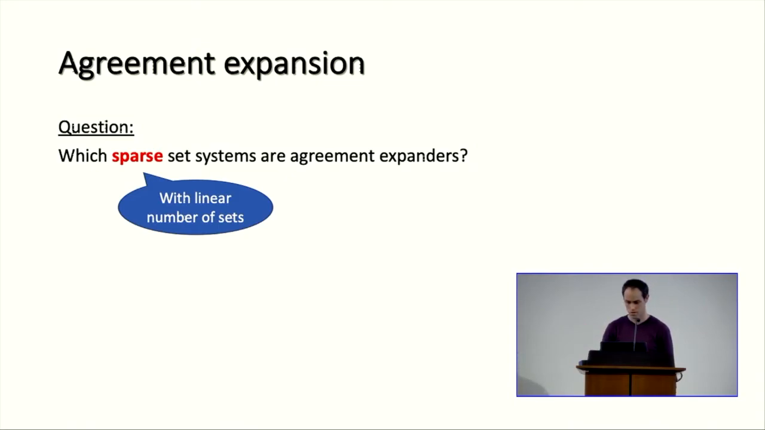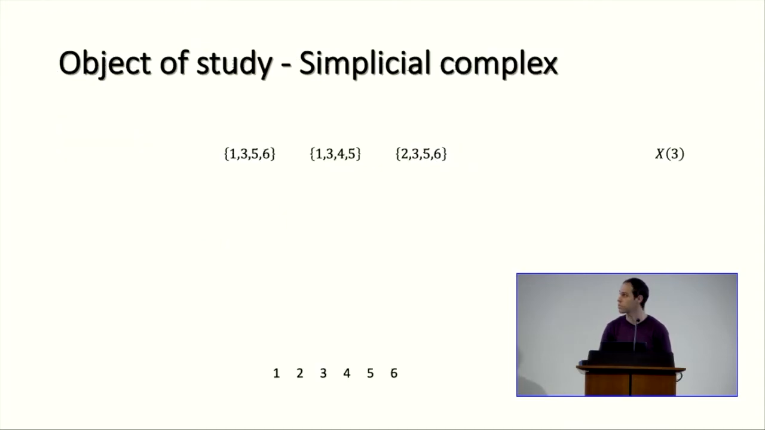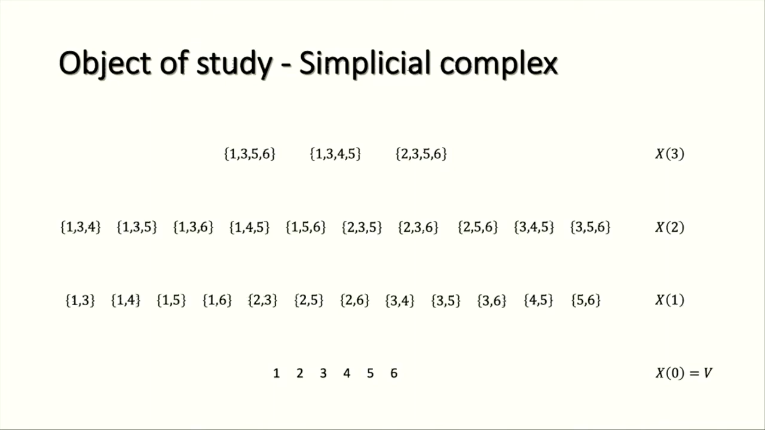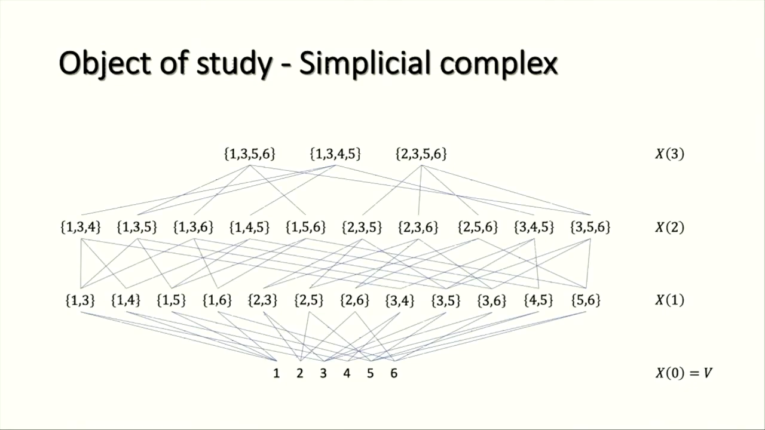In order to answer which set systems have this property, I need to present simplicial complexes. That's the object we study. So what's a simplicial complex? We have a set of vertices, we have sets of size D, and it also has the property that it's closed under containment, meaning that we also have all the subsets in this complex, and we connect them by containment.